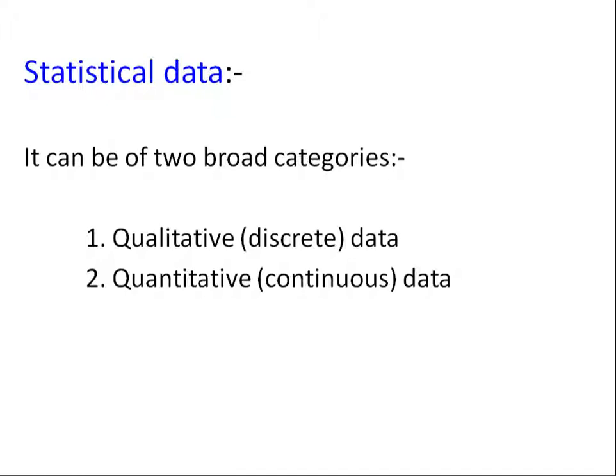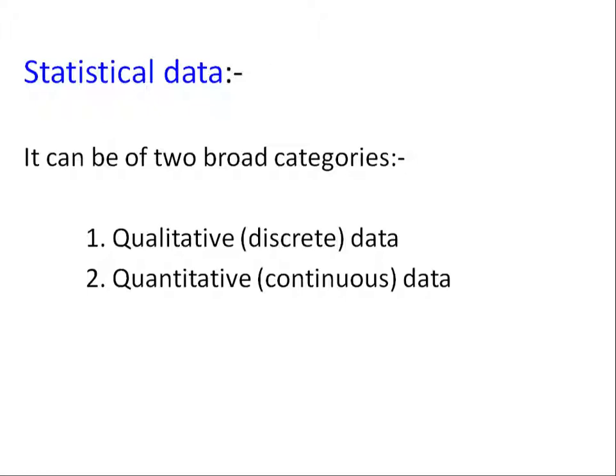Okay, statistical data. Again, this is not here in your textbook. Most of the things I will be discussing are in the textbook, except a few topics like these. So broadly, data is classified into qualitative data, that is discrete, and quantitative data. There is a difference between qualitative, that is quality, which we can only count, and quantitative. Quantitative is nothing but what we can measure, that is height, weight, etc.